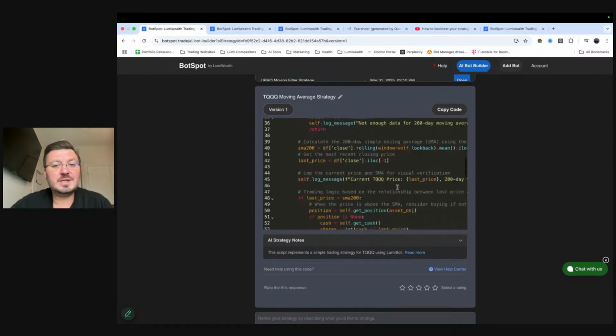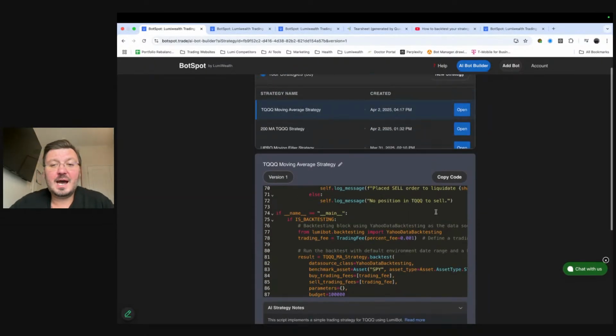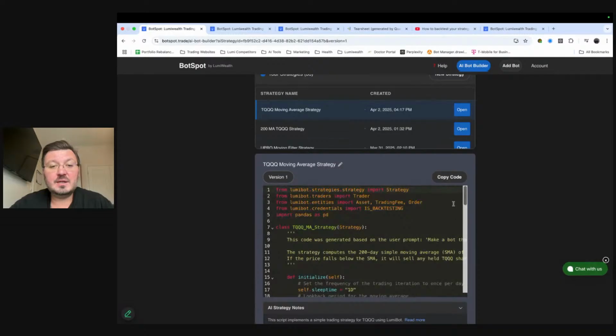So this is the code that now is yours. First of all, you guys can do whatever the heck you want with this code. This code belongs to you. You can use it for whatever you want. You don't have to pay for this. You don't have to do any of that. This now belongs to you, right? And you can take this code and now run it. So let me show you how to run this code, okay?